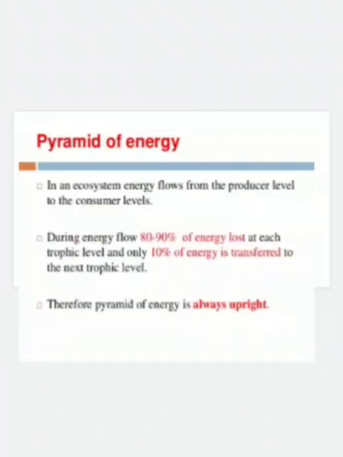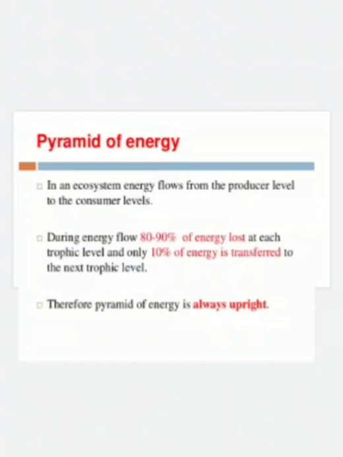Then the last type of pyramid, that is the pyramid of energy. In an ecosystem, energy flows from the producer level to the consumer levels. During energy flow, 80 to 90% of energy is lost at each trophic level, and only 10% of energy is transferred to the next trophic level. Therefore, the pyramid of energy is always an upright pyramid. So, when we take any ecosystem, always the pyramid of energy is an upright pyramid.